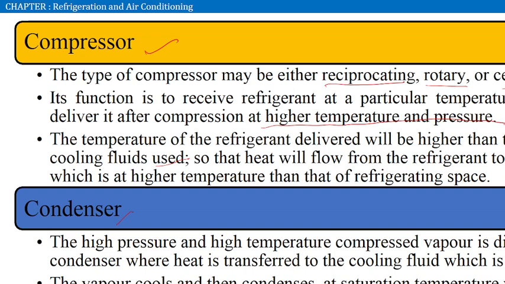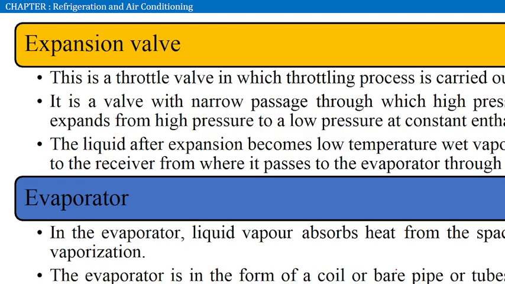In most domestic refrigerator systems, we place the condenser behind the fridge, in the air, so that it transfers heat from the condenser to the air. Then the vapor cools and condenses, and reaches its liquid state.